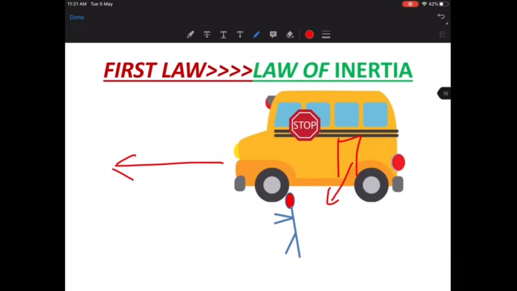Does the person just jump off the bus and come to a halt, or what does he do to come to rest properly, comfortably? He actually runs for some time with the bus after getting down. He gets down from the bus and runs to a certain distance, along the bus, in the direction of the bus. The person runs for some time and then comes to a stop. Because if he suddenly comes to a stop, he would end up hurting himself. So he runs along with the bus.